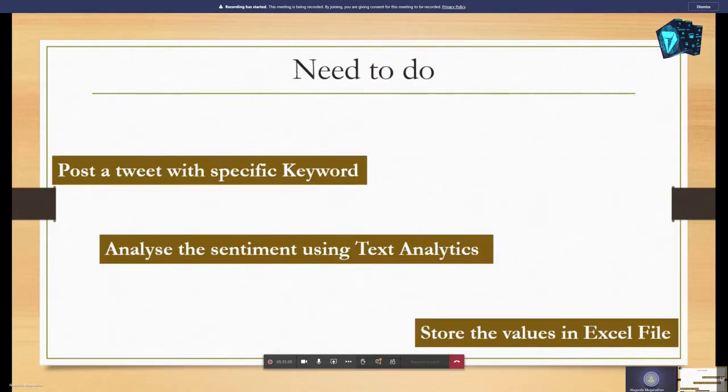So whenever someone posts with the specific keyword on Twitter, we apply the text analytics API over there and find out whether it is a positive one or a negative one. The values are saved into the Excel file along with the tweet username, the date and time of that tweet, and the text. So all the data should be saved into the Excel file. This is what we want to do now.